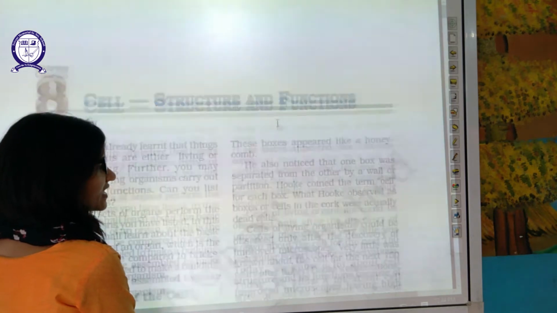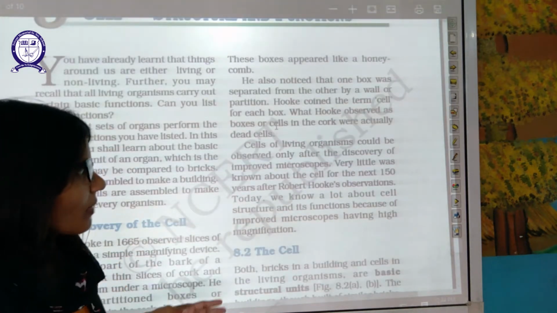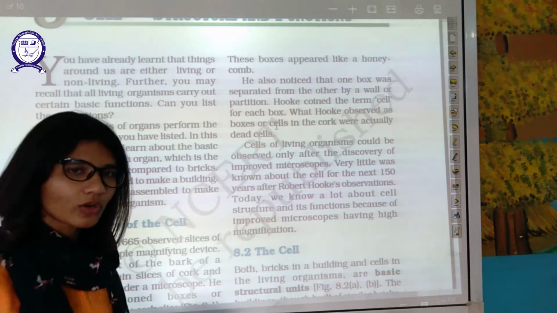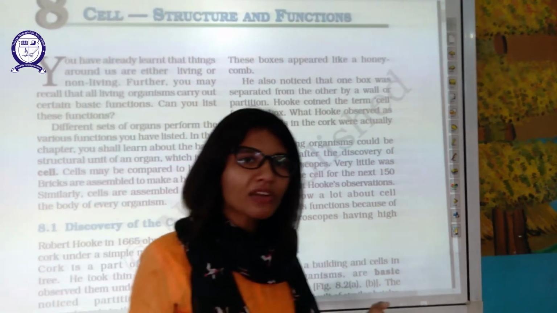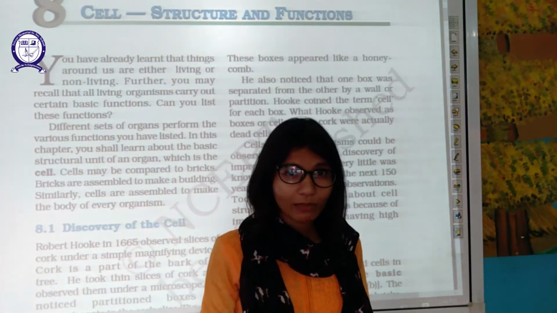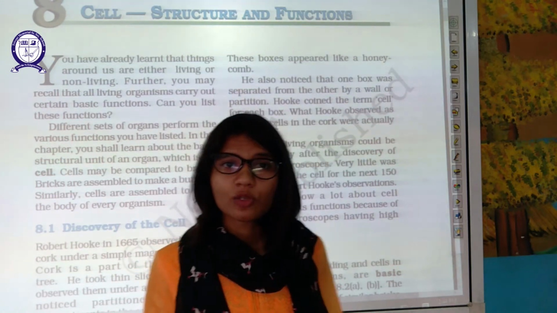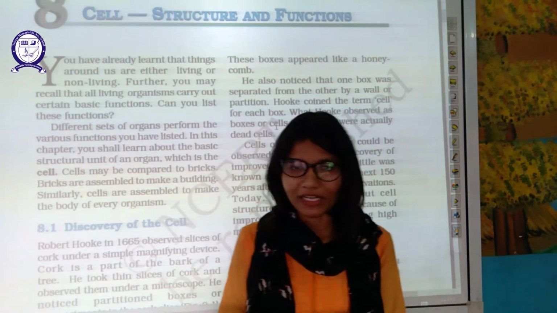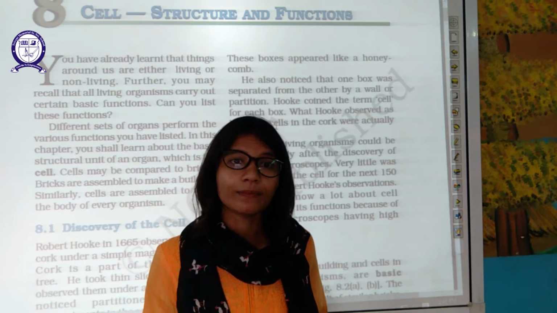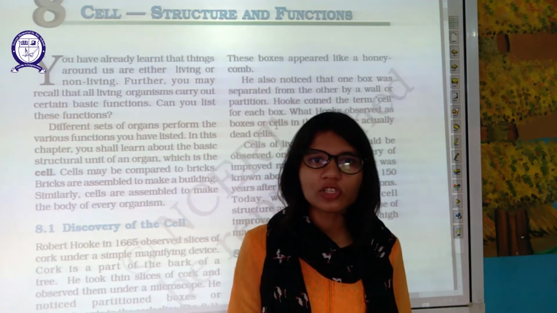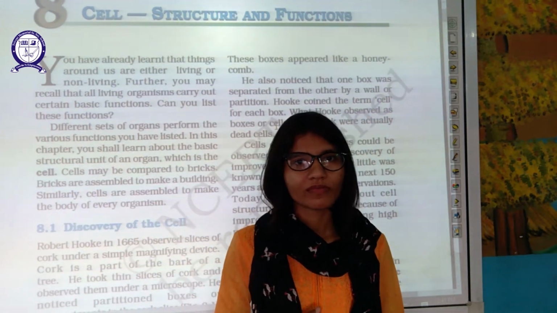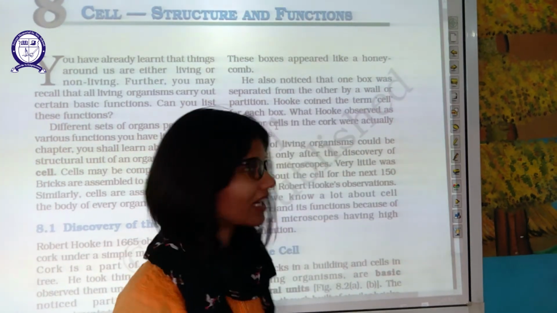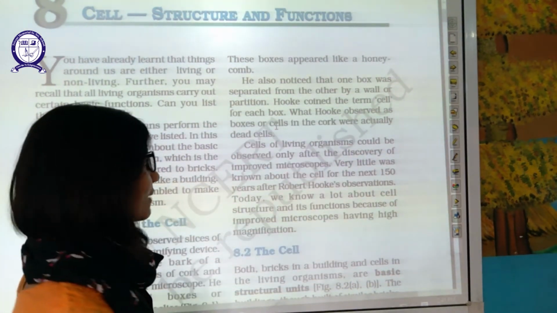He also noticed that one box was separated from another by a wall or partition. All those boxes were separated from each other by compartments. So he named those compartments as cells. Cell is a Latin word which means small room. So now you know the history behind the name of the cell.